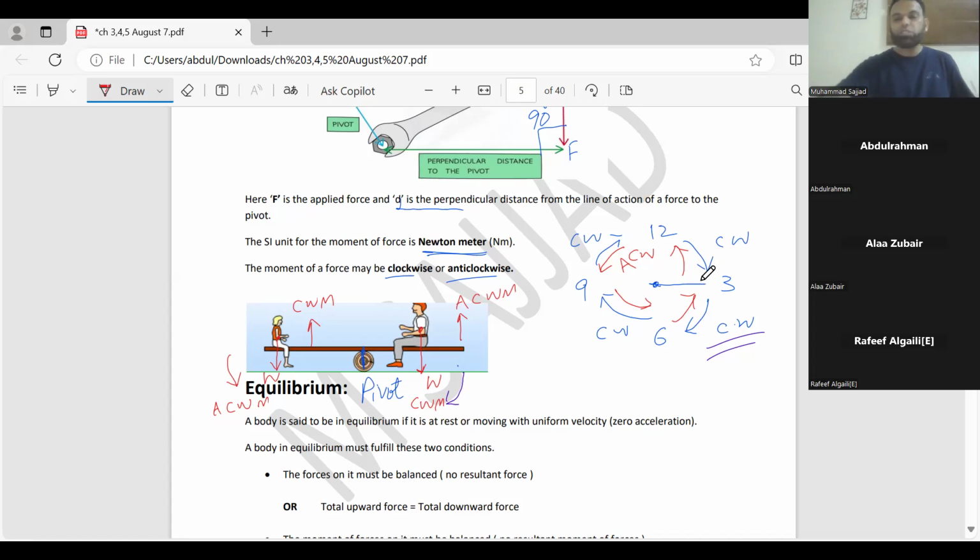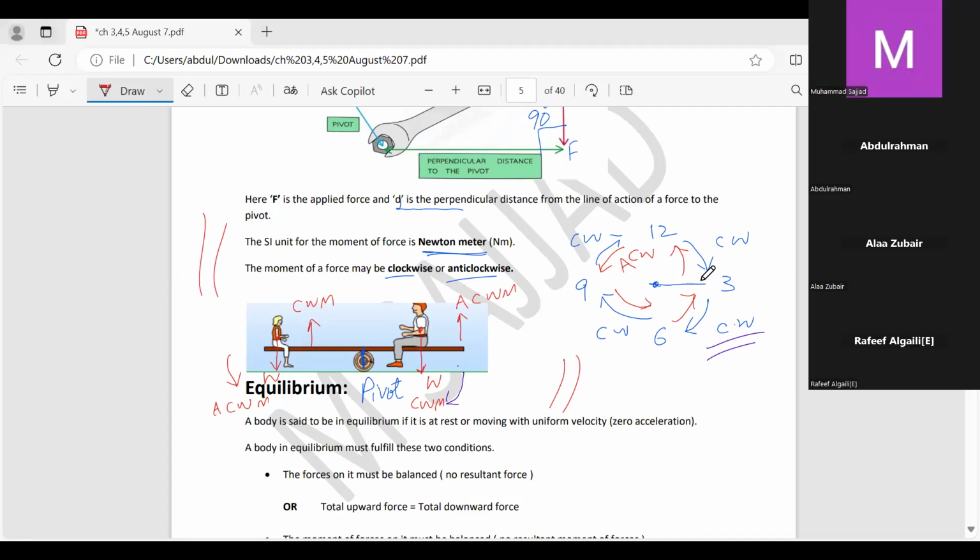Please now read specially from here till here, observe these diagrams, and if there is anything you want to ask, please feel free and ask me. Waiting for your response.